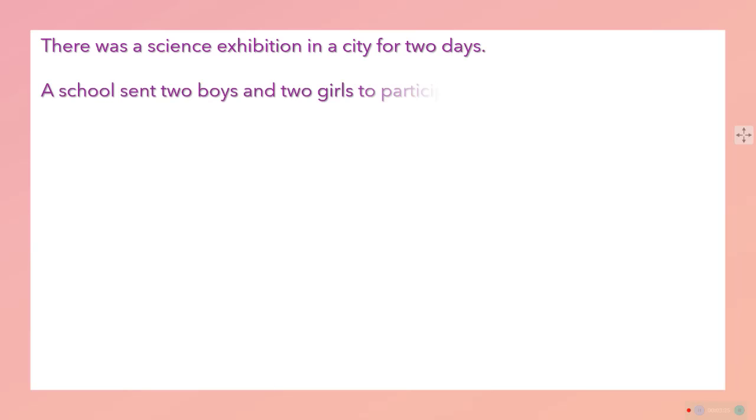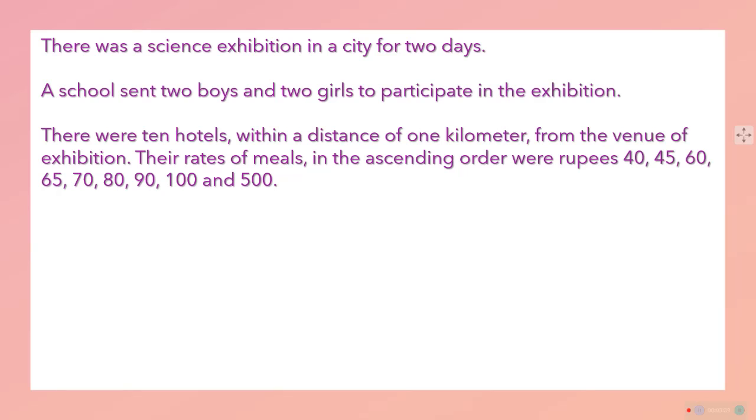Understood. Now what more is there? Here is another situation given to make you understand some other concept. There was a science exhibition in a city for 2 days. A school sent 2 boys and 2 girls to participate in the exhibition.